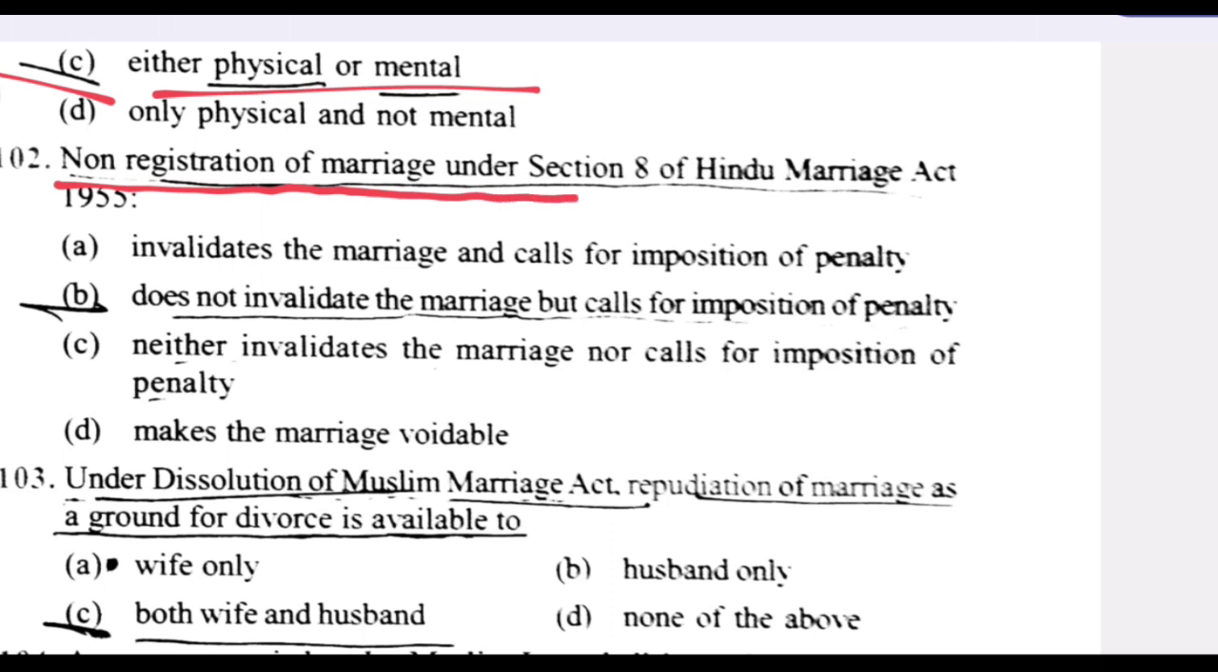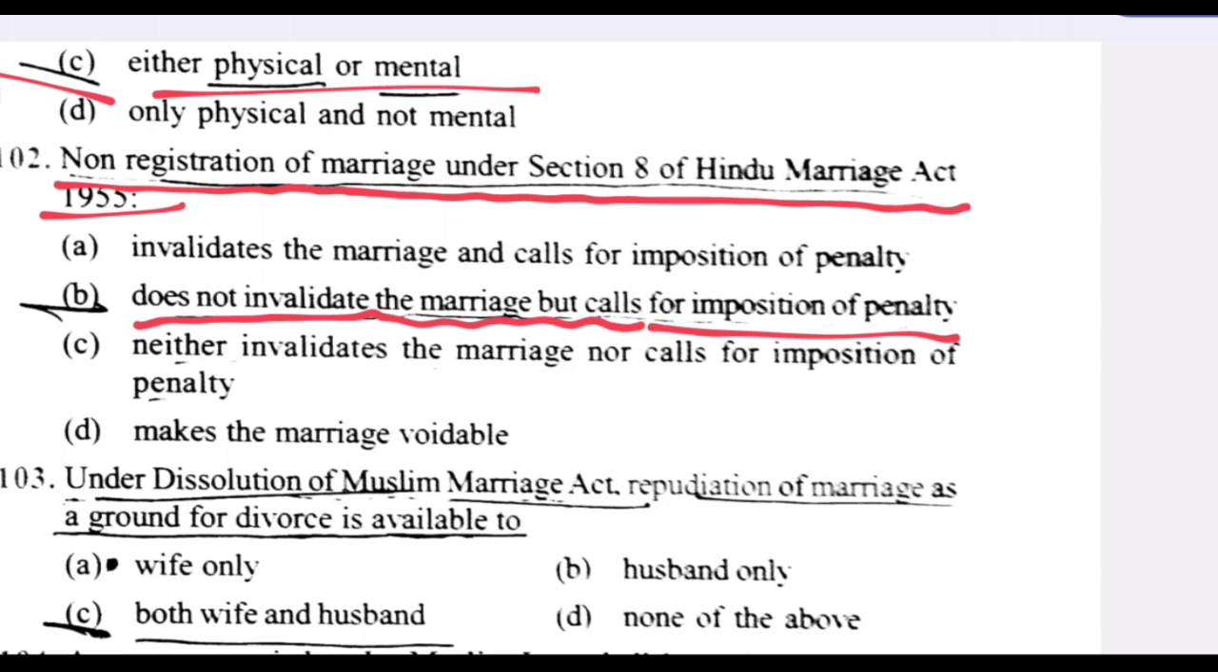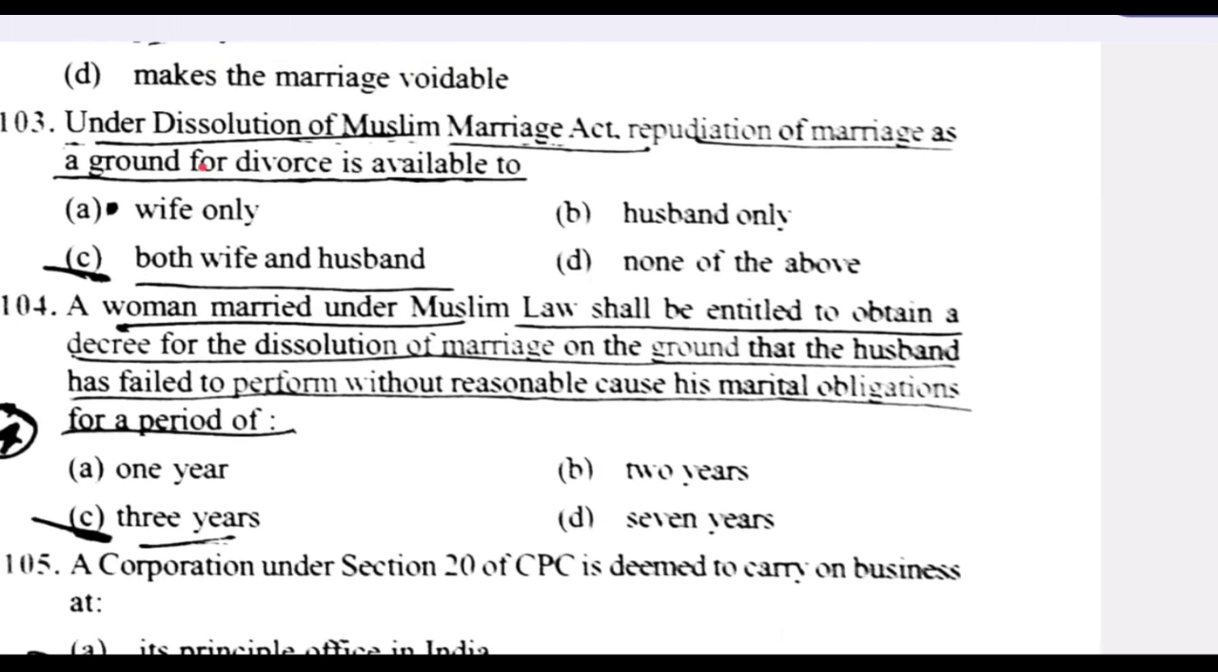Non-registration of marriage under Section 8 of the Hindu Marriage Act 1955 does not invalidate the marriage but calls for imposition of penalty. B is the right answer. Under the Dissolution of Muslim Marriages Act, repudiation of marriage as a ground for divorce is available to both husband and wife? C is the right answer.